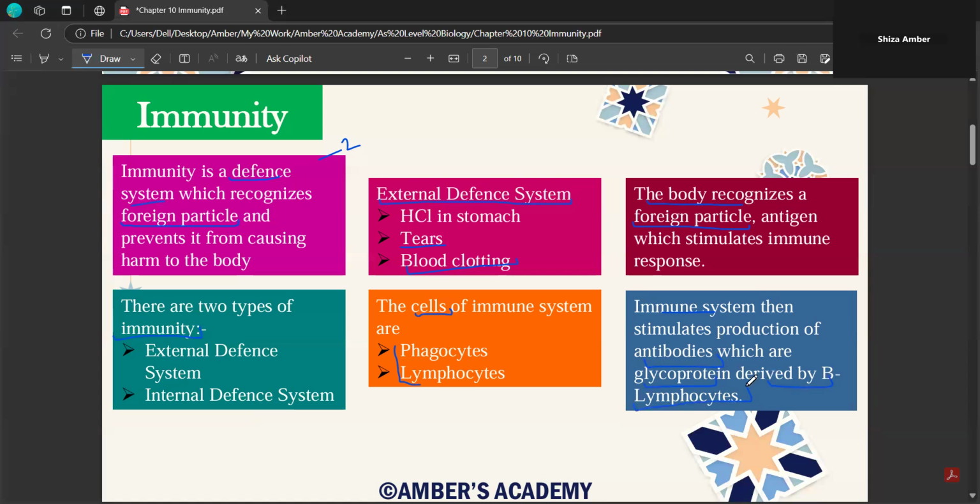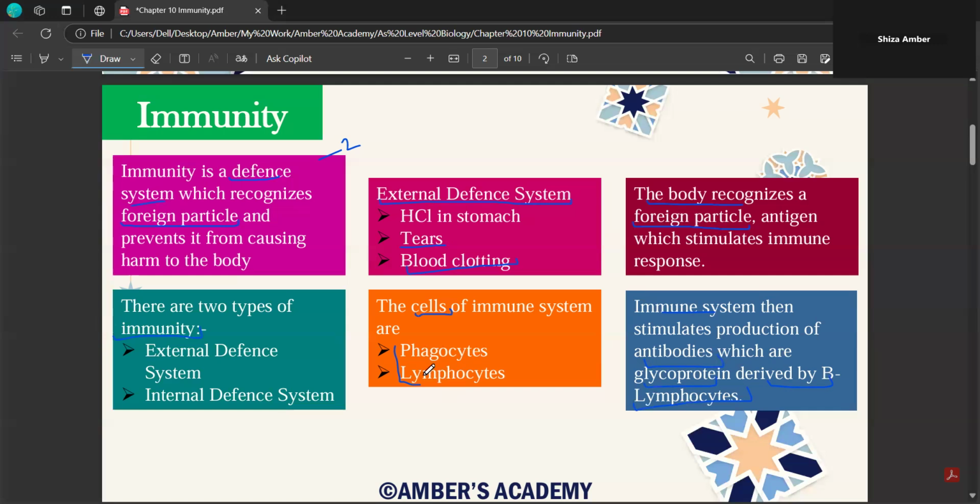These are three important words covered in this tiny paragraph, and that is that the immune system ultimately stimulates the production of antibodies. We'll study this in the upcoming slides as well, but you need to understand that your immune system in the last step produces antibodies, and they are glycoprotein in nature, and they are derived by B lymphocytes.